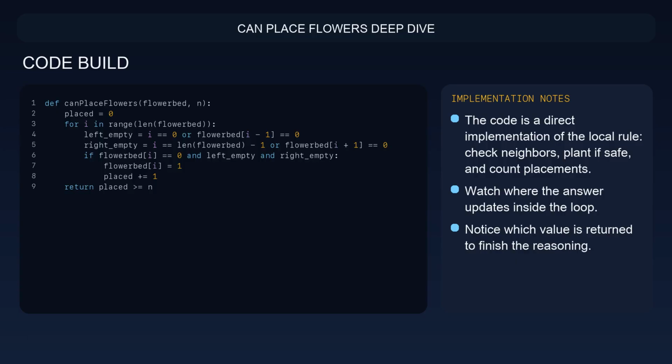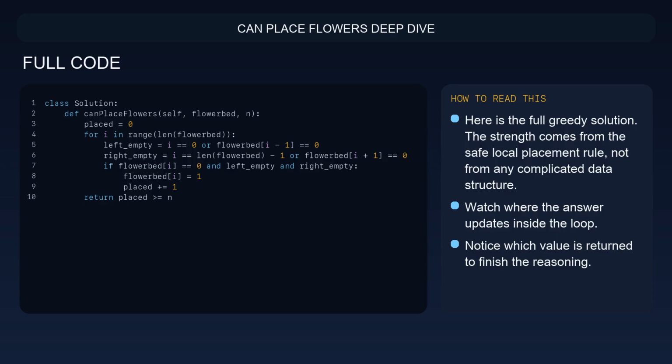The code is a direct implementation of the local rule. Check neighbors, plant if safe, and count placements. In the code, focus on 2 checkpoints. Watch where the answer updates inside the loop, then notice which value is returned to finish the reasoning. Here is the full greedy solution.